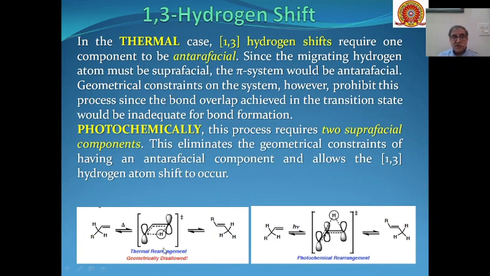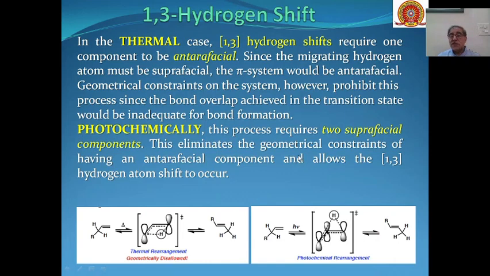As I have told you, the 1,3 shift will be a thermal rearrangement which is allowed as per Woodward-Hoffmann rules, and this will be an antarafacial shift. Similarly, photochemically, this process requires two suprafacial components.